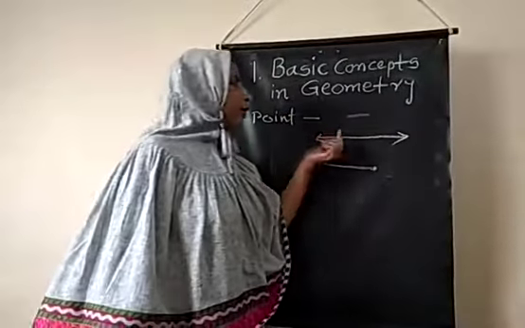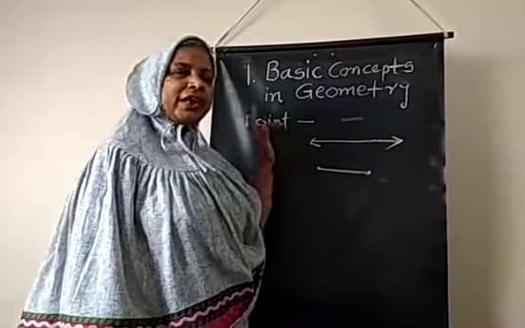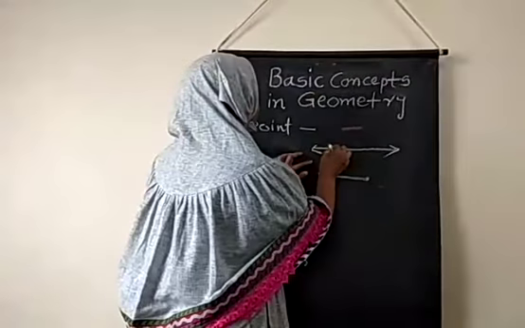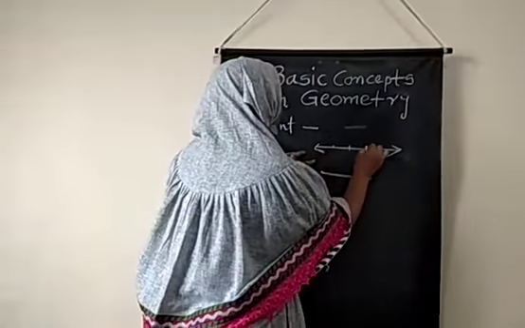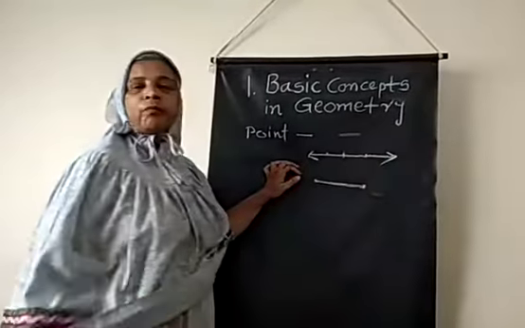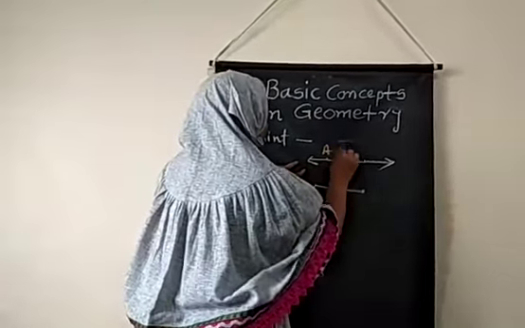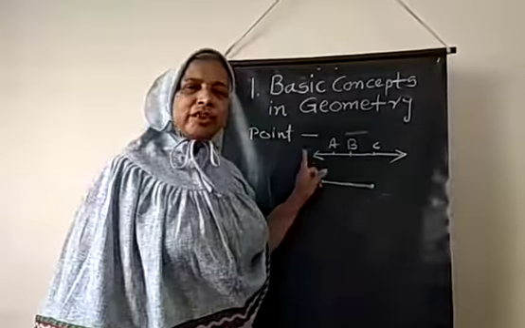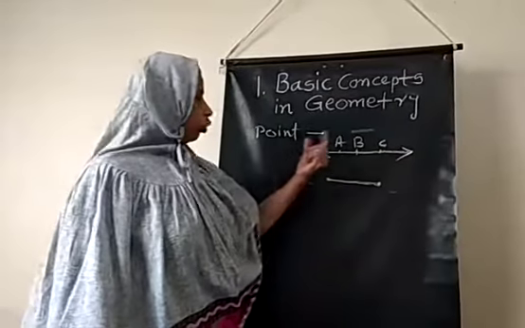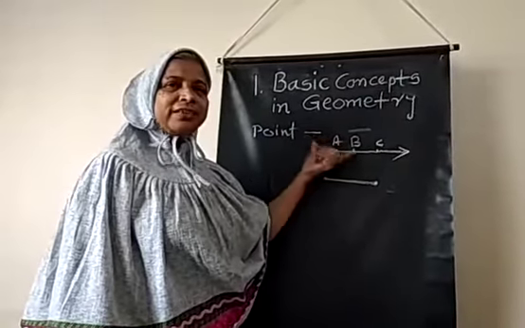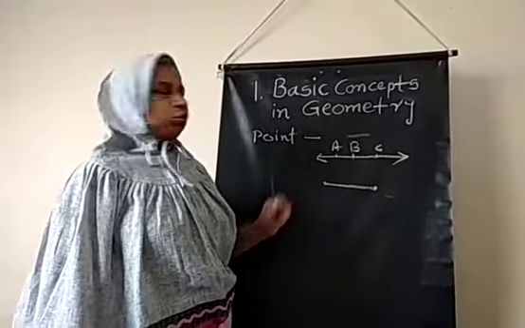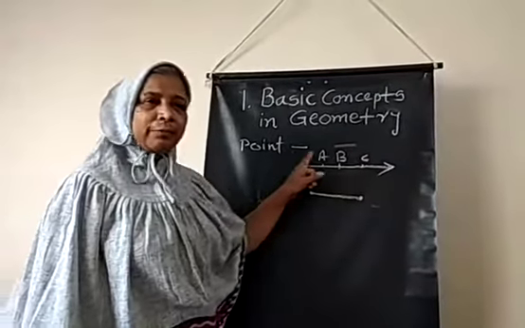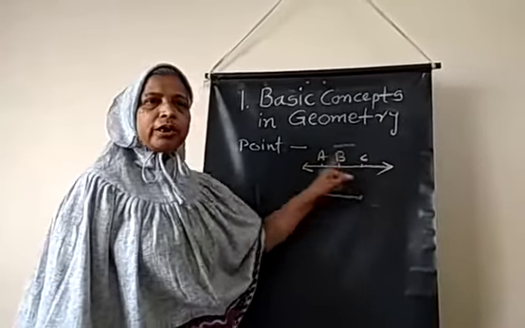Now since we know that many points are present on the line, we can consider any point on the line. Now there are so many points present on the line. So now let's take some points on the line. Point A, point B and point C. All these, what is your observation? All these points are present on the line. So we can say that the points are collinear points. So what is the meaning of collinear point? The points which are present on the same line are called collinear points.